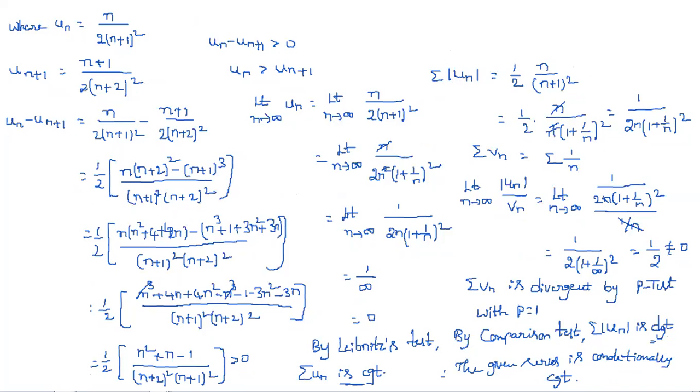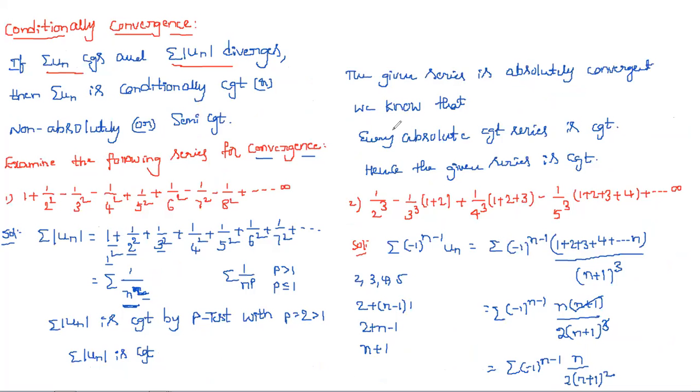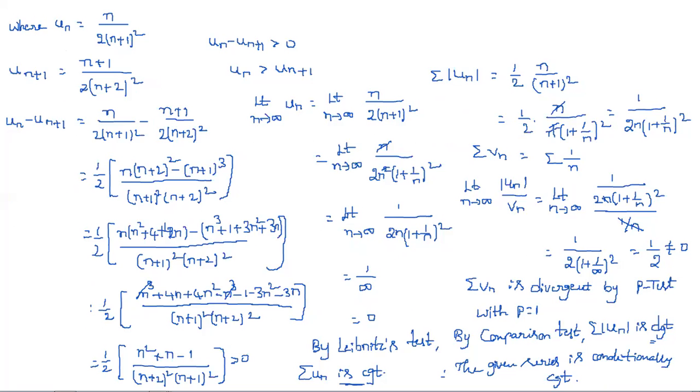If you get summation modulus un divergent, then obviously you need to calculate the Leibniz's test also. Suppose you directly get summation modulus un convergent, then you can write this statement: every absolutely convergent series is convergent, hence the given series is convergent. Like that we can write. Okay.